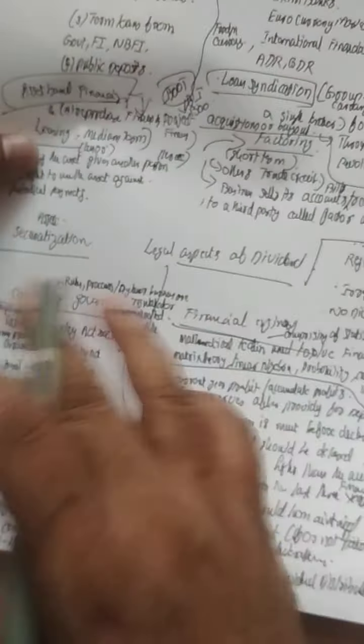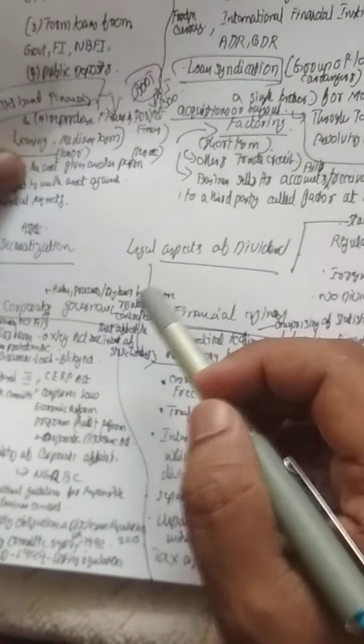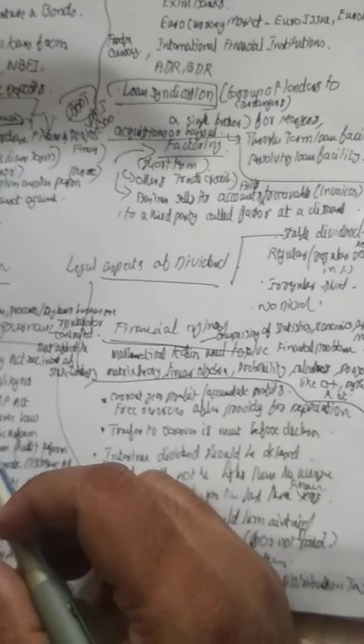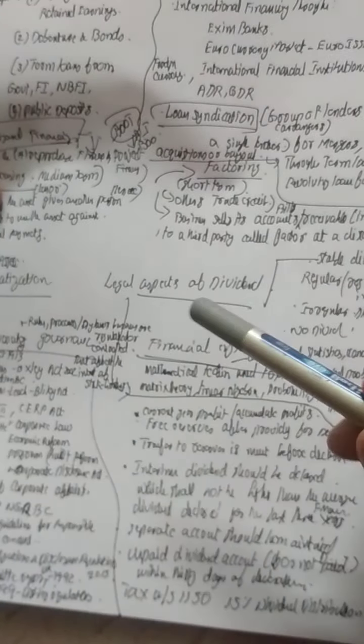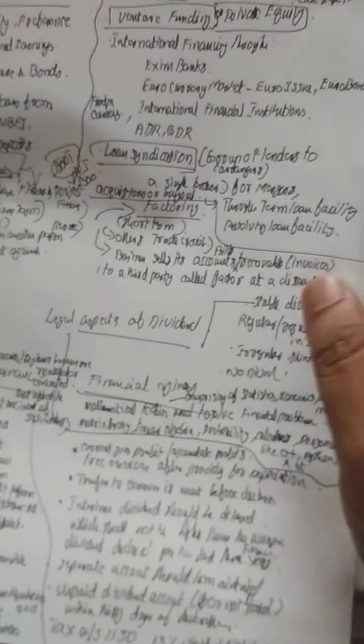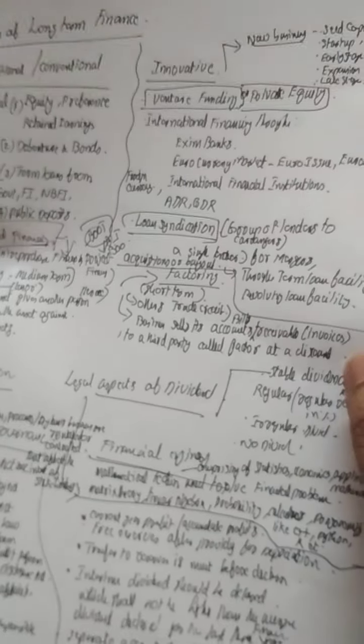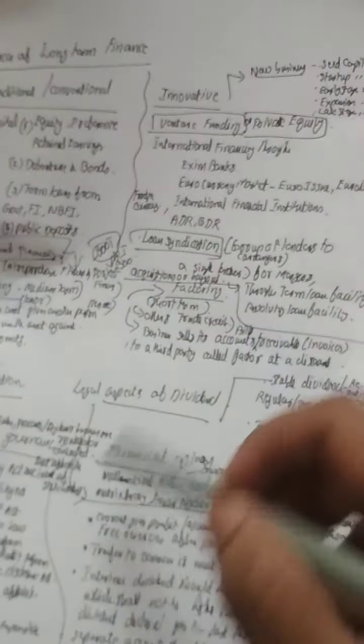So it's all the theoretical part, where you have to understand that these are the rules, procedures, bylaws, etc., which the business has to follow in order to protect the interest of the stakeholders. That is another portion mentioned in the theoretical part of the fifth module. In the next video you will see dividend theories, dividend regulations and policies, which are included in the fifth module.